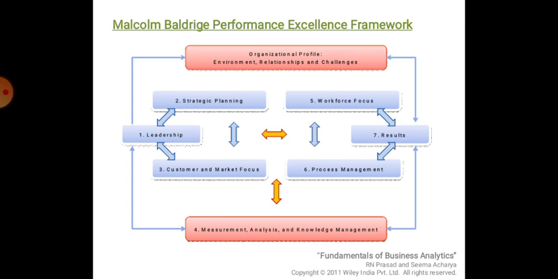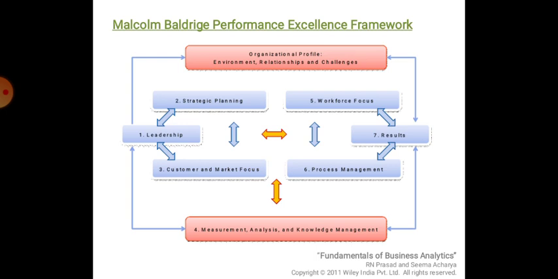In the blue color, the first rectangle is leadership, second is strategic planning, third is customer and market focus, and towards right, fourth is at the bottom, measurement, analysis and knowledge management, fifth towards right is workforce focus, sixth is process management, and seventh is the result.